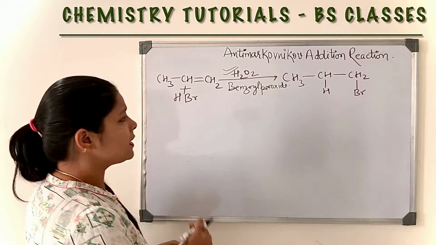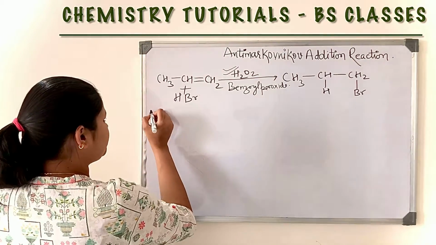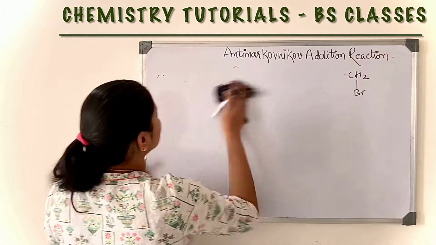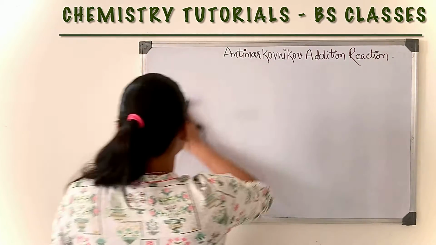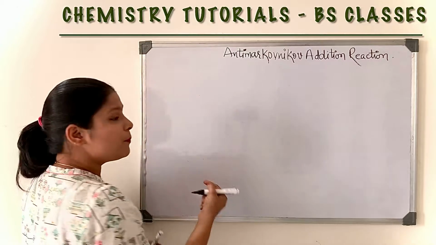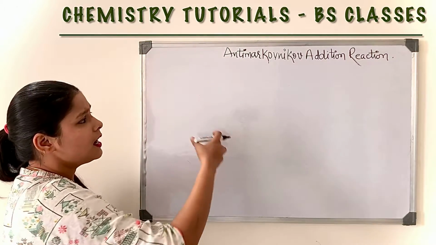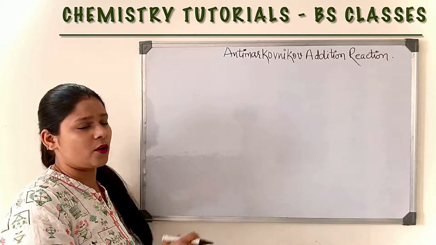Okay, now start the mechanism. The mechanism is a little bit long. We can take benzoyl peroxide or hydrogen peroxide, but here I will explain with benzoyl peroxide.